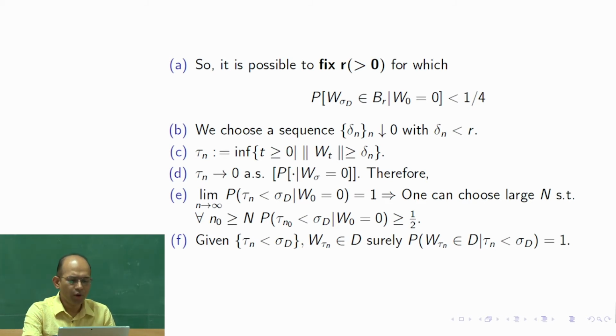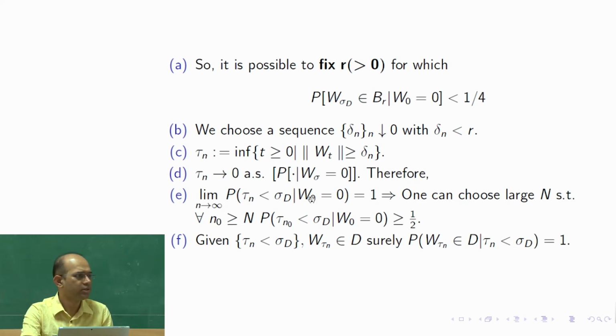And now for all n naught, which is greater than or equal to capital N, the probability that tau n naught is less than sigma d is more than a half. So, we are taking the threshold half. Since this is converging to 1, increasing to 1, it would of course overcome the half threshold. So, capital N is such a number, and this is a deterministic number, because this is a deterministic sequence.